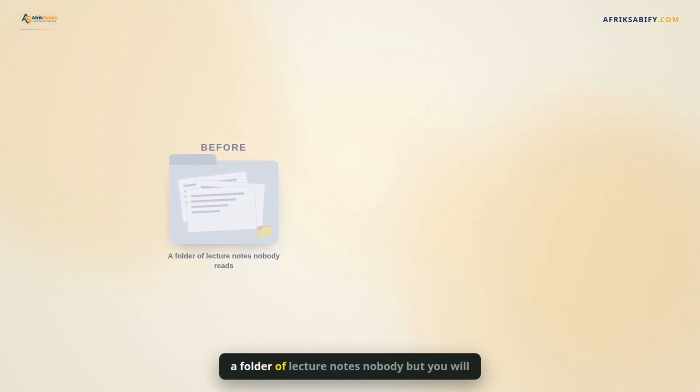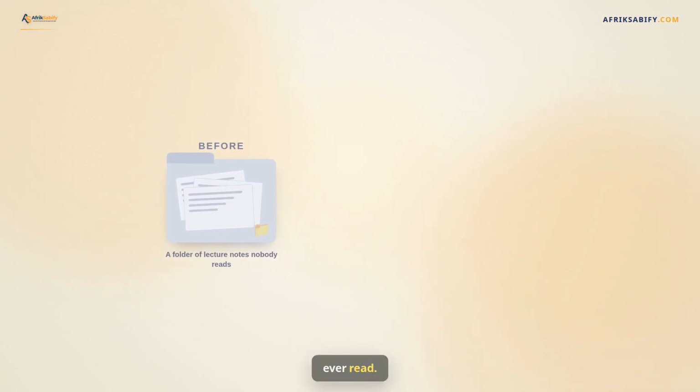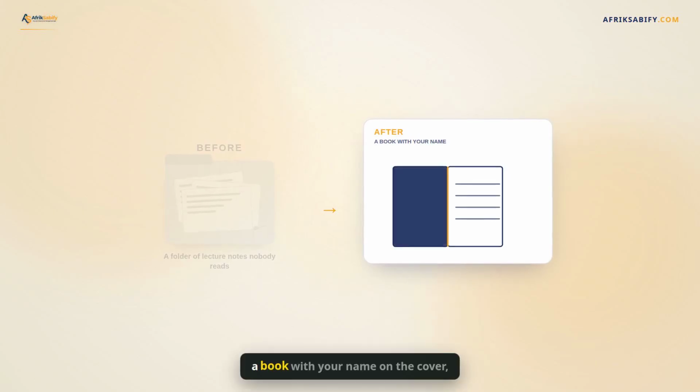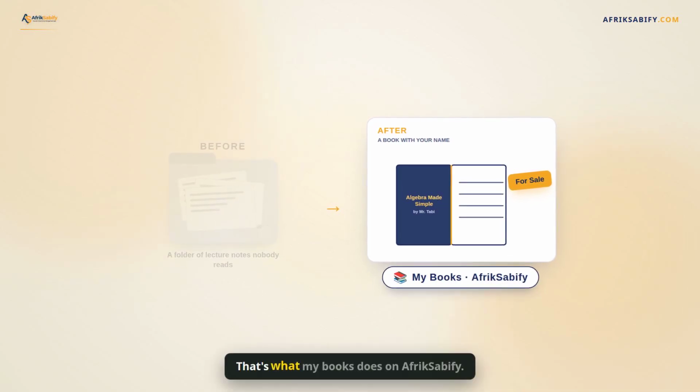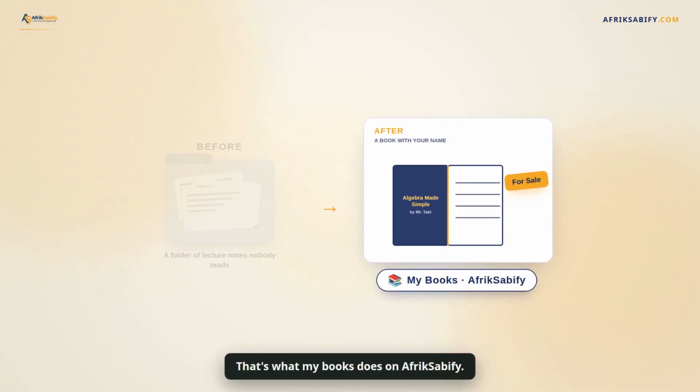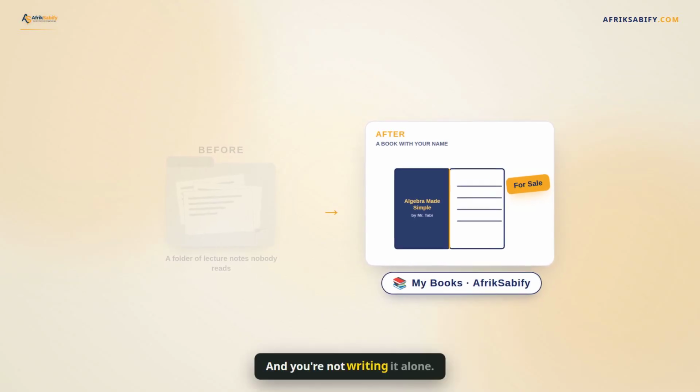Before, a folder of lecture notes nobody but you will ever read. After, a book with your name on the cover, on sale beside your courses. That's what My Books does on AfrikSabify. And you're not writing it alone.